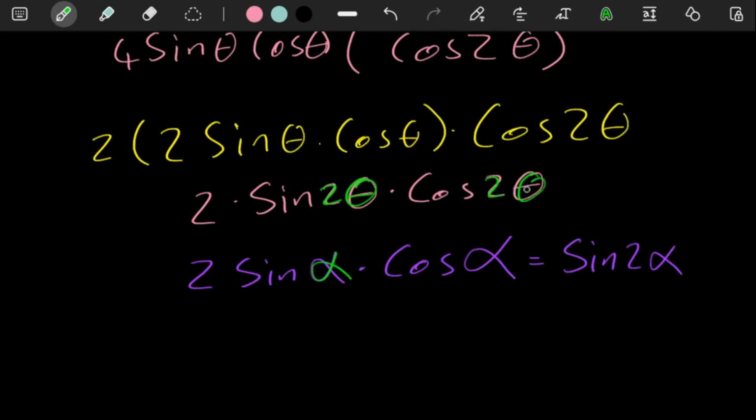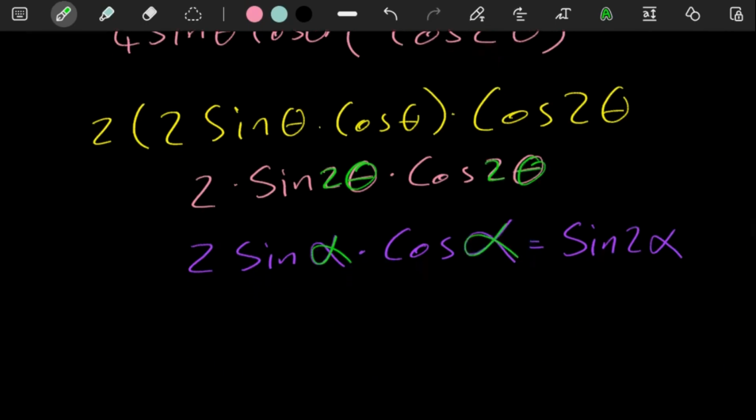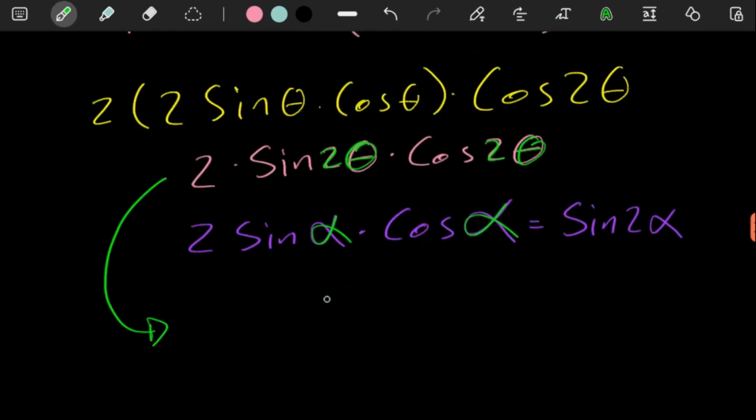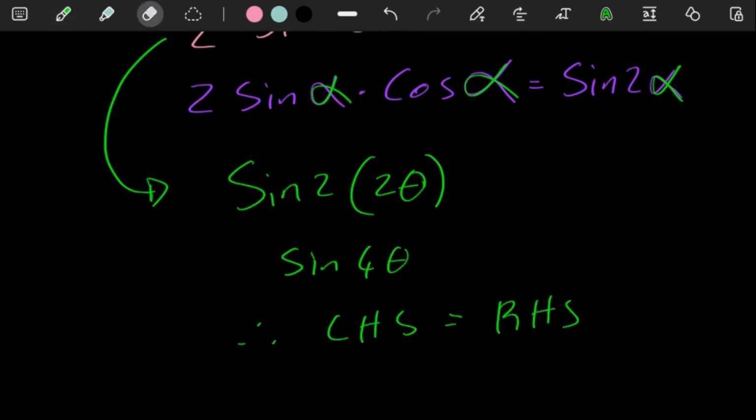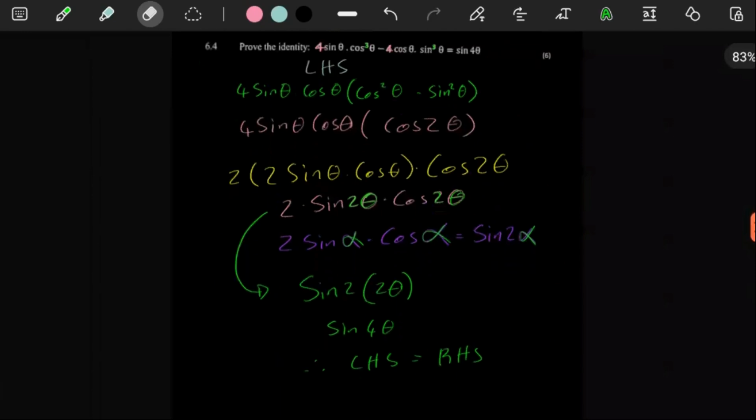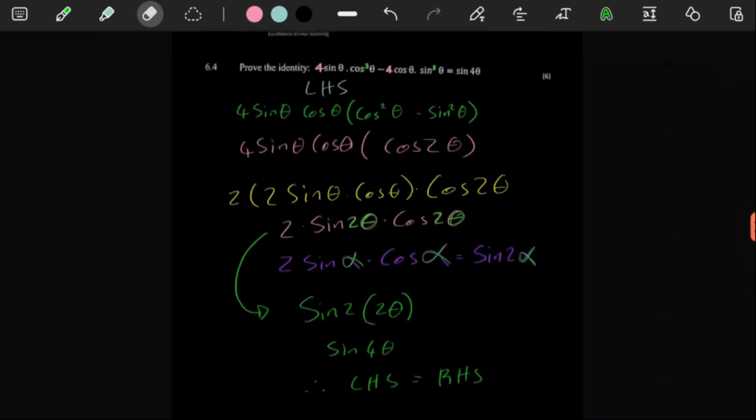So from here, we just have to put 2 theta where alpha would be. This is just going to give you sine with a 2 there. Where alpha is, we're going to put 2 theta over there, which is where you're going to get here sine 4 theta. Then you can say, therefore, left-hand side is equal to the right-hand side. There you go. Nice and simple, if I can put it that way.